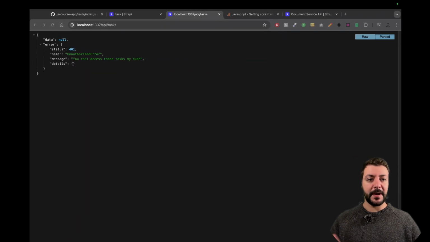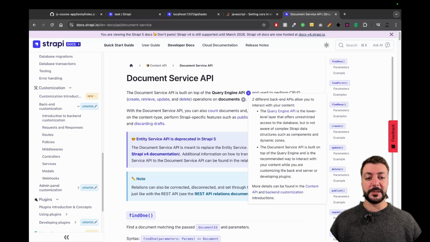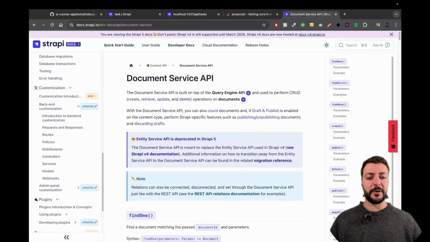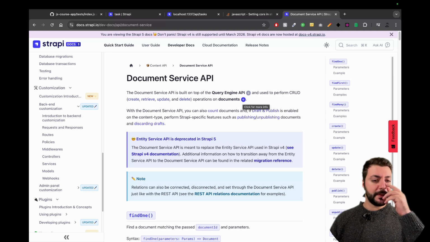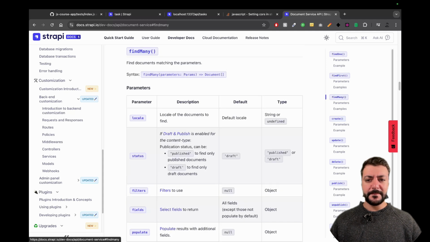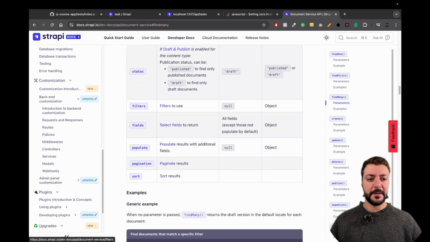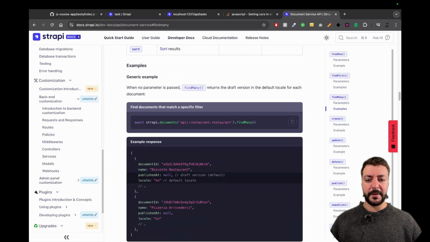Now, Strapi 5, which is the one we're using here, is newer. It's not one I've used before, so I am not very good at this, which is good because we're learning together. They basically still have the query engine API, which is the one that I use. So I could still write queries using this, and it's good. But now they're using this documents API, and I'm very intrigued by it. I want to learn more about it. So let's do this. I want to find many, and this is something I'll link as well. I want to find many documents matching a certain filter. So here, for example, I want to find this.